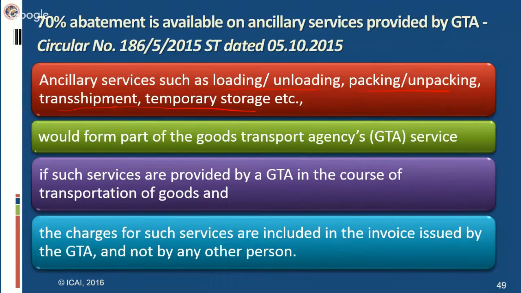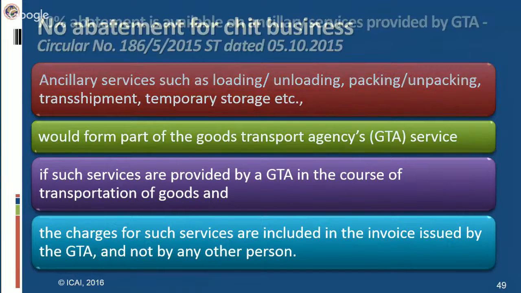Only when it is clear from the contract of service that these activities are being undertaken by the GTA on their own will the abatement applicable for the GTA services apply to such ancillary activities also.